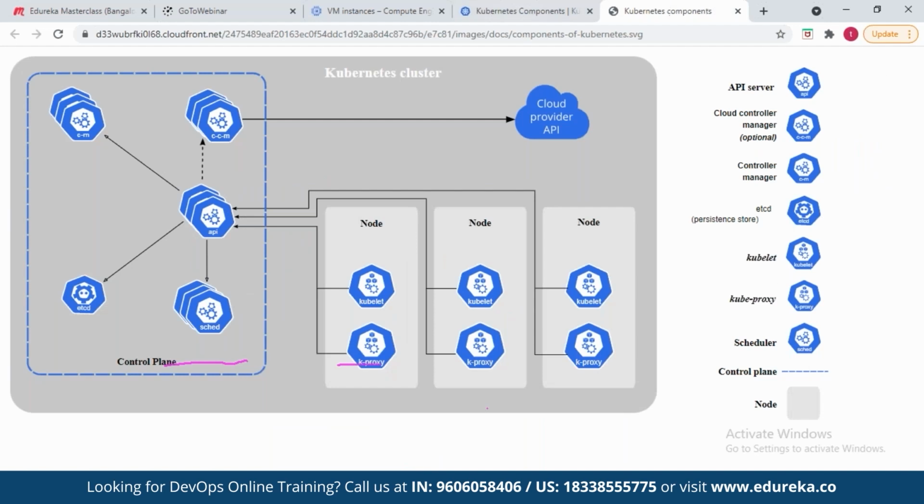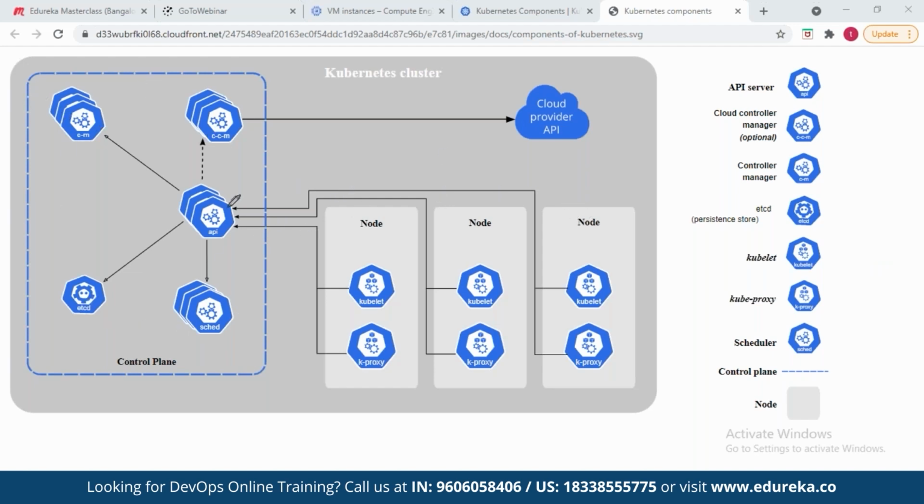Let's understand what a Kubernetes cluster is. A Kubernetes cluster, first of all, friends, is nothing but a set of nodes in which you have one master machine and you have multiple slave machines connected to it. In a Kubernetes cluster, you will always have one main master machine to which the other slaves are connected.